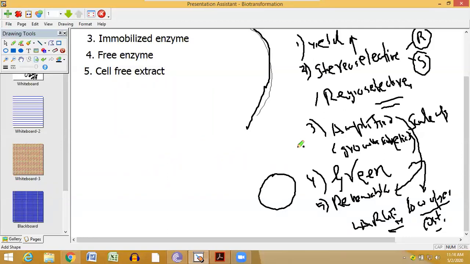But here in biocatalyst, what do you need? You just need the culture media containing the microbes and you add the substrate. In the culture media there is no toxic chemical, because if you add a toxic chemical, the cell will die. So no toxic byproduct is there, and no secondary pollution is generated through this route. That's why it is called green. Okay. So it is renewable, so low operational cost.